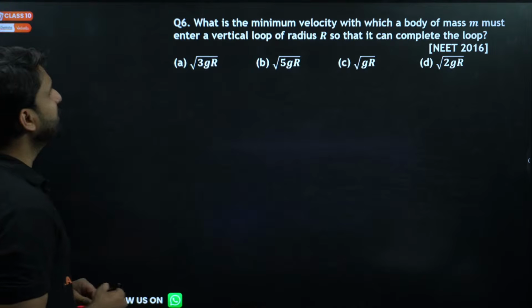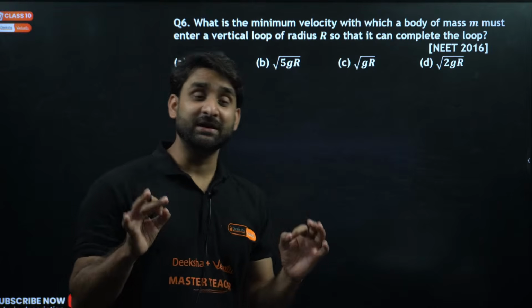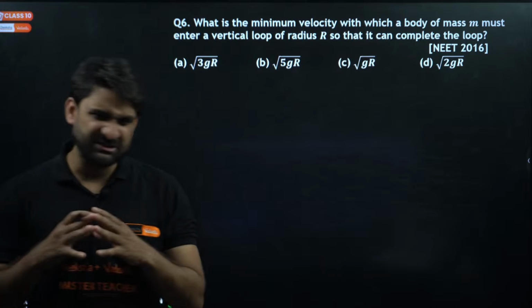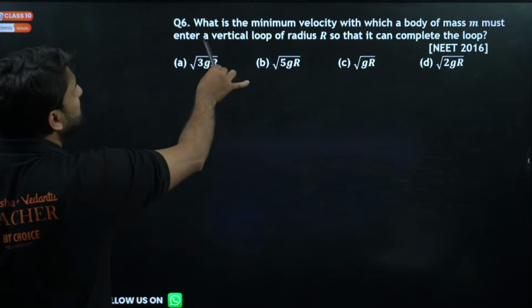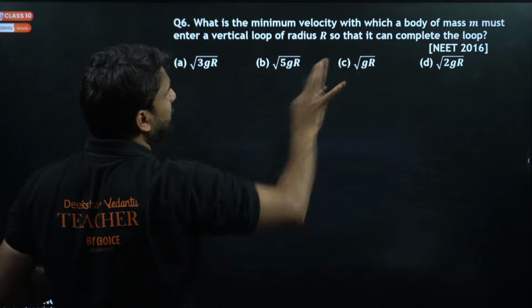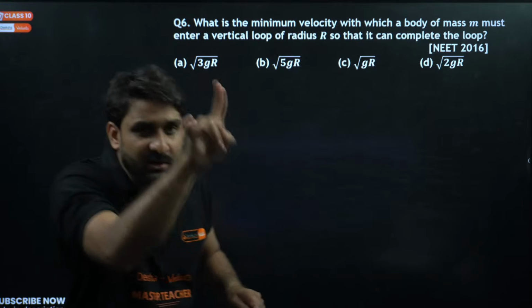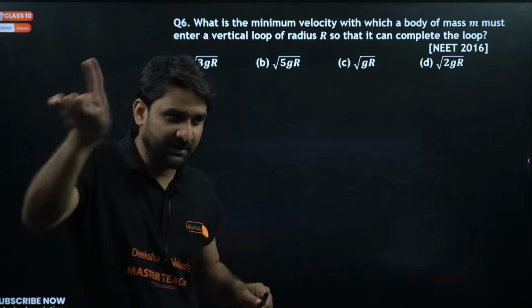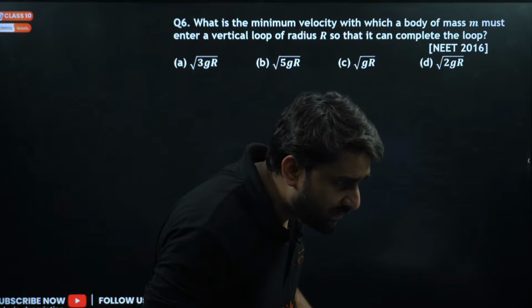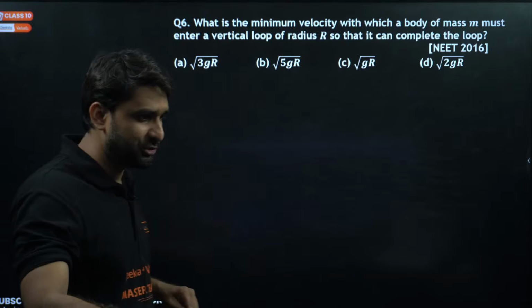This question is also based on work-energy, conservation of energy. This is a very simple question. Let me give you the solution. What is the minimum velocity with which a body of mass must enter a vertical circle? Do you know a vertical circle? This is a horizontal circle and this is a vertical circle. Bhuvan, Shiva, Meaningful and Rohit are writing option B.